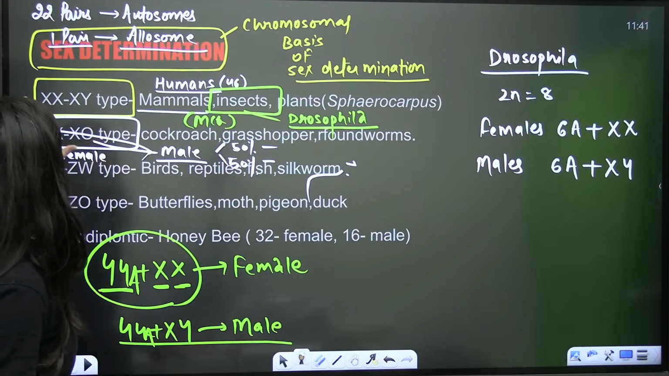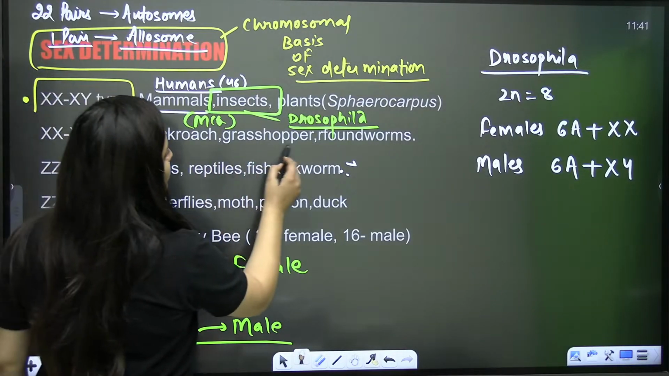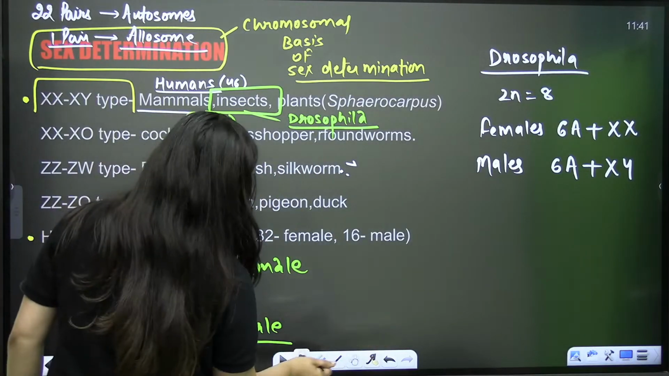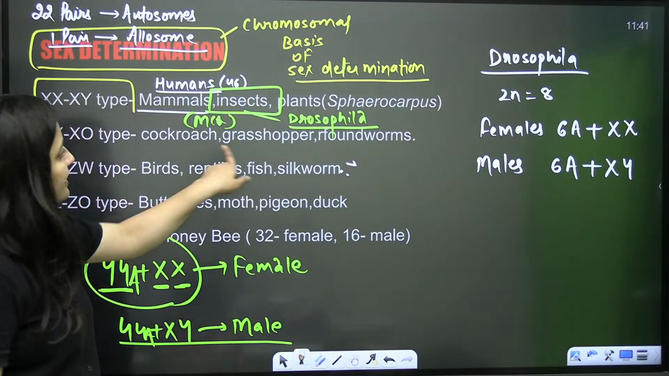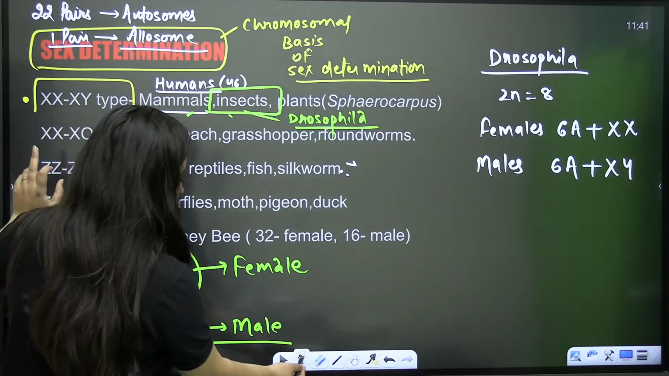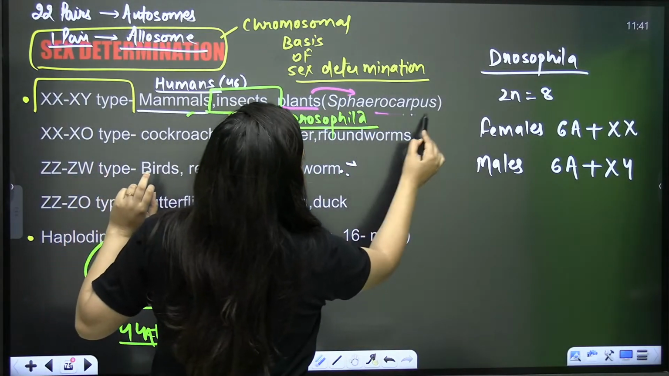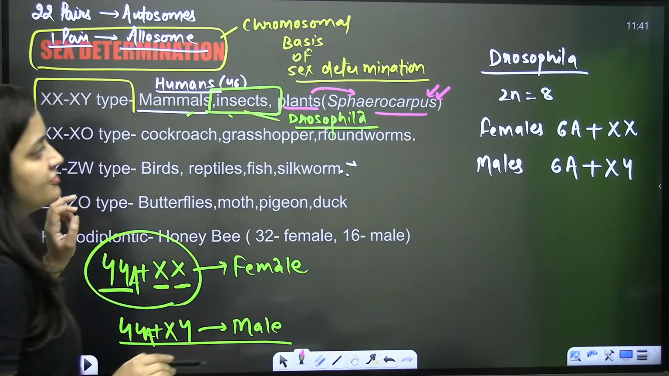Such type of sex determination you will see in the case of cockroach, grasshopper, and roundworms. And moreover, this XX and XO type of sex determination is even seen in some plants, like Sphaerocarpus. This is extra.